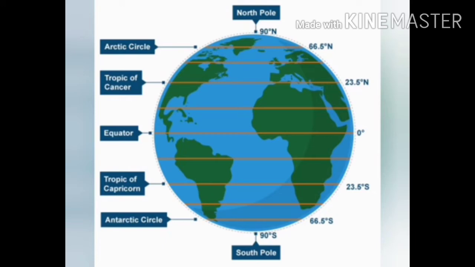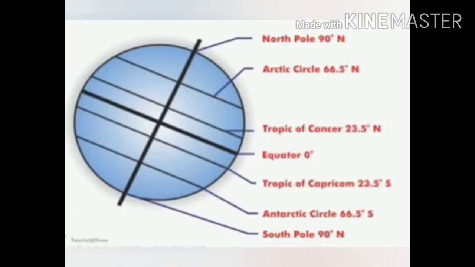Okay then. Some important latitudes. See here in the picture, the North Pole is 90 degrees north. The Arctic Circle is 66.5 degree north.